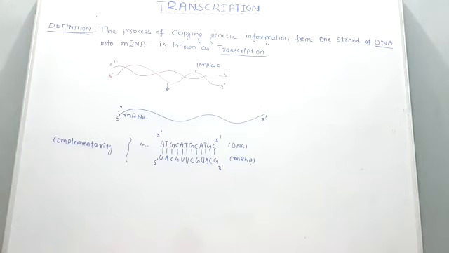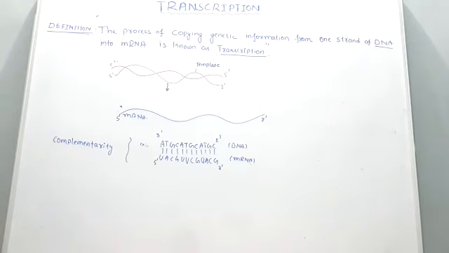So why are the two DNA strands not copied during transcription? Only one DNA strand acts as the template. Before understanding the answer, we have to understand where transcription occurs.